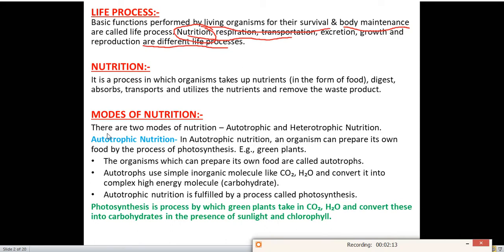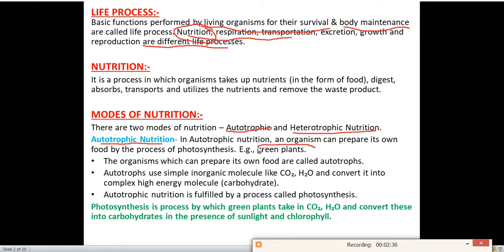Next topic is modes of nutrition. In living organisms, there are two modes of nutrition: autotrophic nutrition and heterotrophic nutrition. We'll discuss this in detail. What is autotrophic and what is heterotrophic nutrition? Autotrophic nutrition. What do we understand by autotrophic nutrition? In autotrophic nutrition, an organism prepares its own food by the process of photosynthesis. What are the examples of autotrophic nutrition?